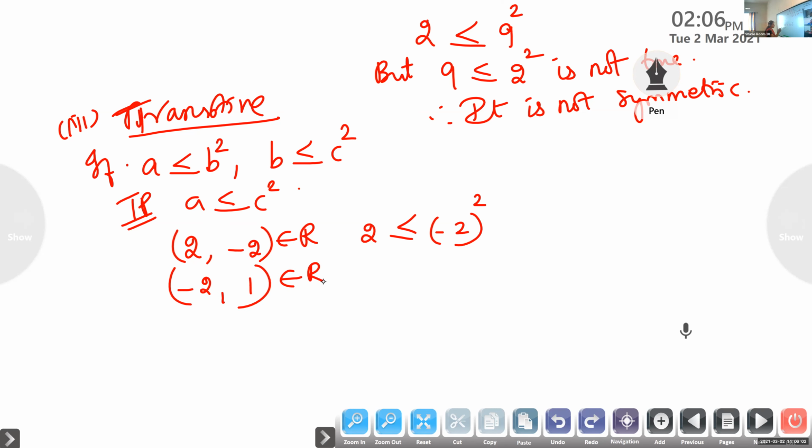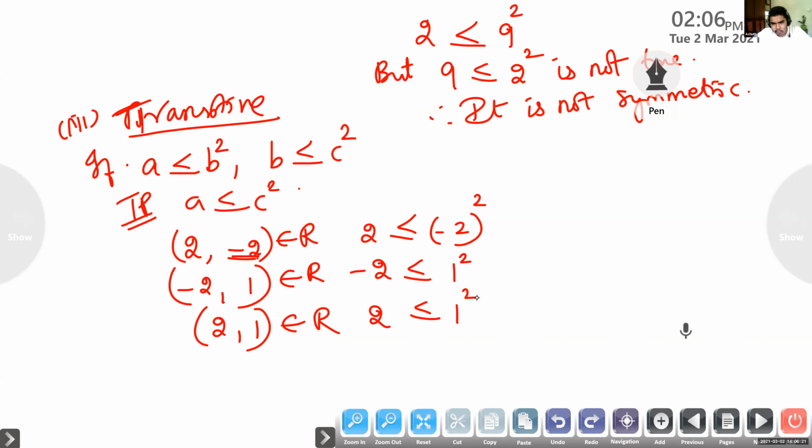I am starting with this minus 2. With that number only you have to start. Is -2 less than or equal to 1 squared? Is it correct? Yes. But what about (2, 1)? Whether 2 is less than or equal to 1 squared? No, it is false.